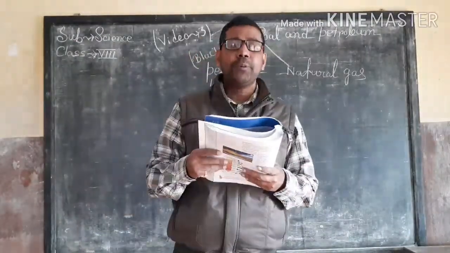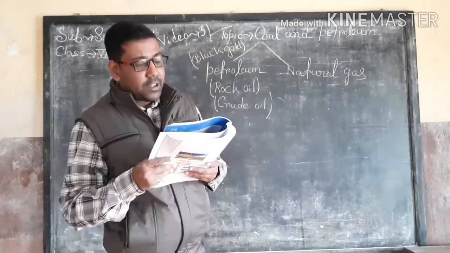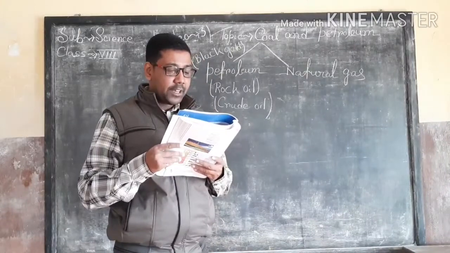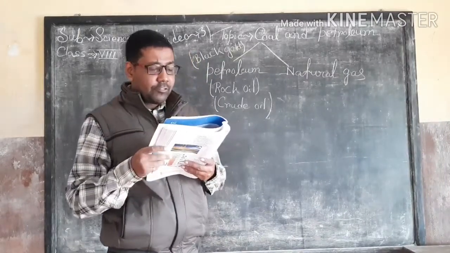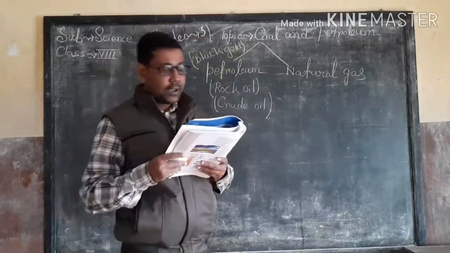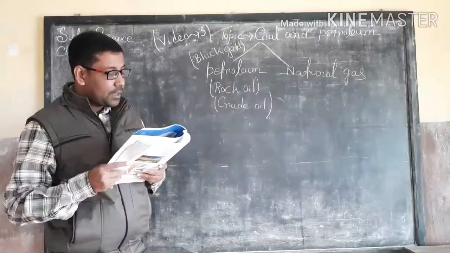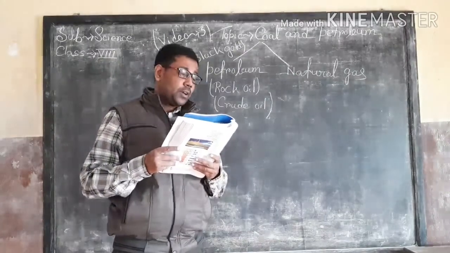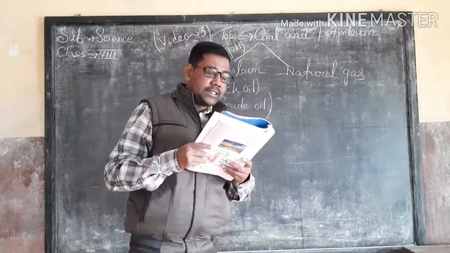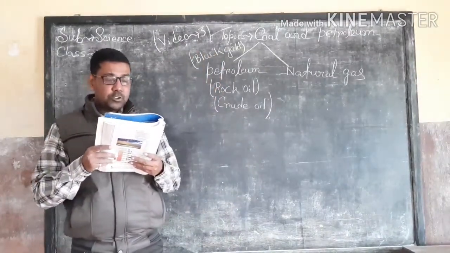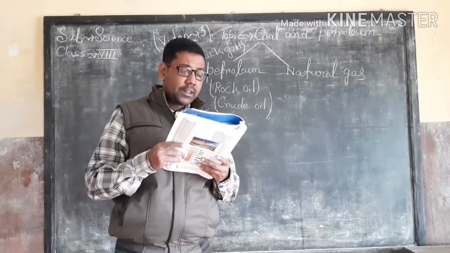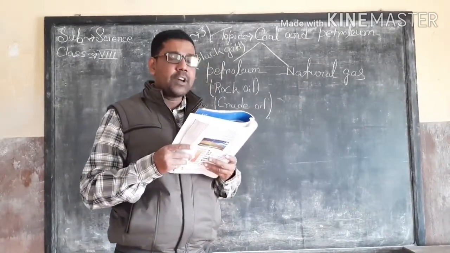What is the use of petrol? It is used as fuel in vehicles like cars and scooters, and also as a solvent for dry cleaning clothes. Third, kerosene. What is the use of kerosene? It is used as fuel in stoves, for lighting in Petromax lamps, and as fuel in jet airplanes.